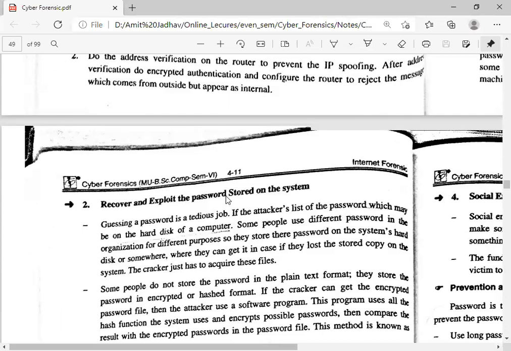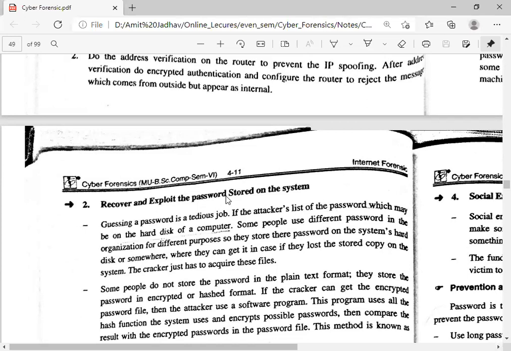Mostly, people working in an organization use different software which requires a user ID and password, and for different applications the user sets different passwords, and it is very difficult to remember all these things. So what they do, they just keep their user IDs and passwords in a file, so that if they forget the password they can get it easily from it.